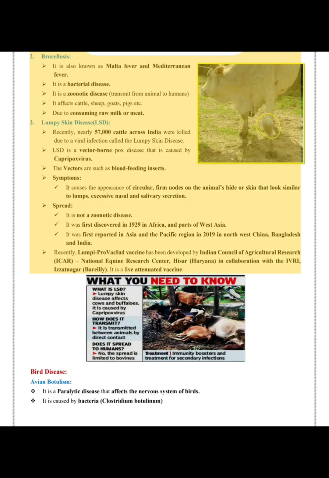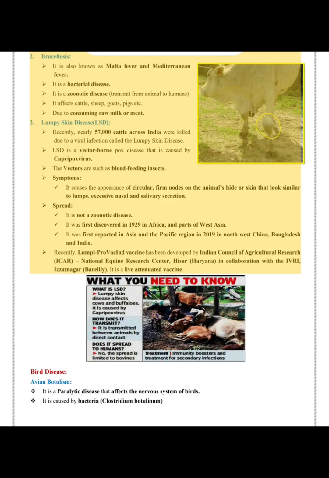3. Lumpy skin disease, LSD. Recently, nearly 57,000 cattle across India were killed due to a viral infection called lumpy skin disease. LSD is a vector-borne pox disease that is caused by the Capripox virus. The vectors are blood-feeding insects. Symptoms: it causes the appearance of circular, firm nodes on the animal's hide or skin that look similar to lumps, and excessive nasal and salivary secretion. Spread: it is not a zoonotic disease.